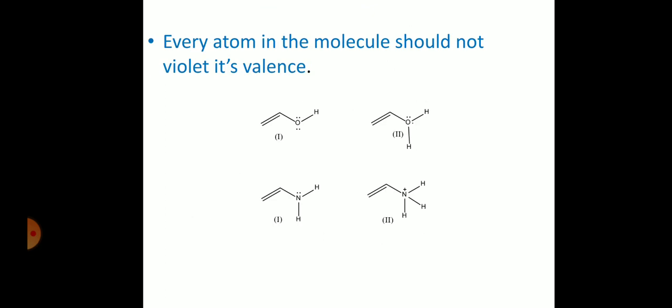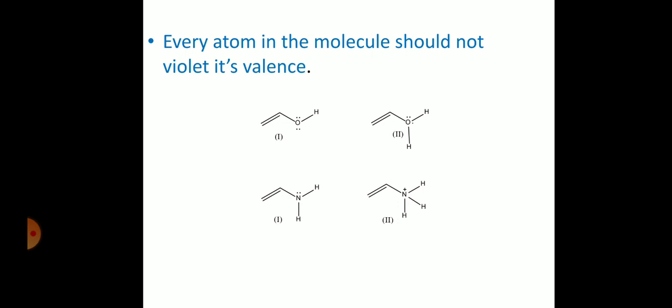Next condition. There are several conditions, I have just taken two which are very important. The one is conjugation, the other one is that every atom in the molecule should not violate its valency. Let us consider oxygen valency is 2. In the first structure you see oxygen has 2 valency, but in the second structure oxygen is getting 3 valency. Oxygen is also possessing a positive charge. So which structure will exhibit the resonance? The first one will exhibit, the second one will not, because oxygen is violating its valency.